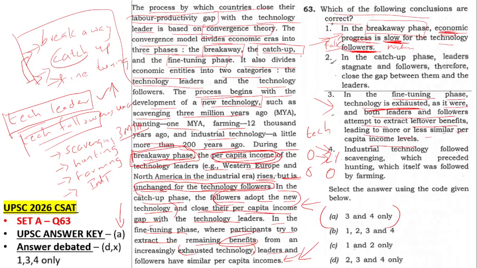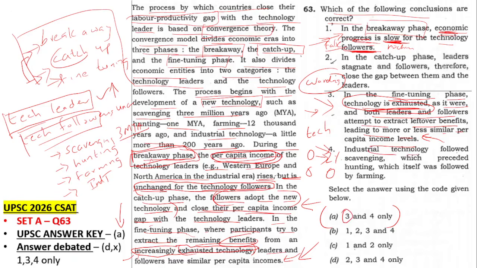Here also there is a debate: technology exhausted is a hard statement, and here it is telling increasingly exhausted technology. Some students are arguing that this also should be false, because it is not fully exhausted, it is just increasingly exhausted. So it is not a hard and fast rule that it has to be completely exhausted. That way UPSC is framing the wordings in this question. The wordings are very poor and causing the debate. Till last year, one fixed answer was there for every question, but here they are making you think about the meaning of each word, the small minor usages, and causing confusion. But anyway, UPSC has considered this as true.